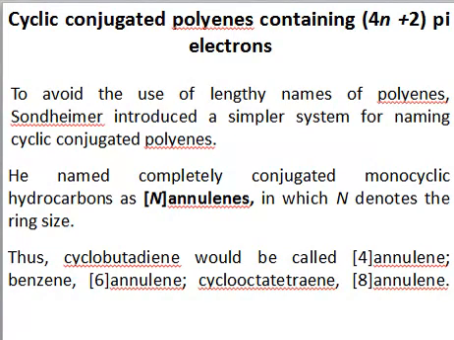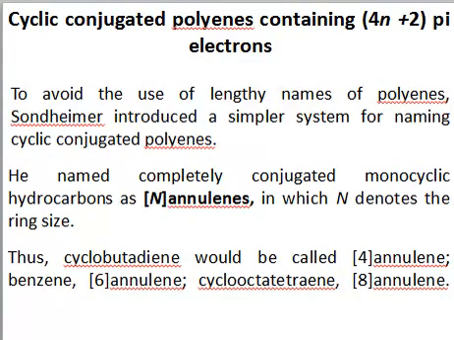So in the previous structure which we have seen, it was using a very lengthy name for that polyene. It's very difficult sometimes to write such lengthy names and to understand what these names mean. So a scientist named Sondheimer introduced a simple naming system for naming cyclic conjugated polyenes. According to this system, if a system is conjugated and if it's monocyclic, it can be mentioned as an